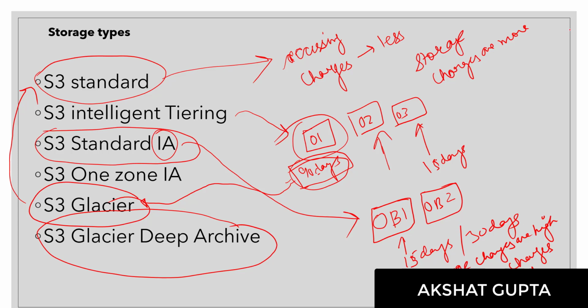When we talk about S3 Standard IA, which is infrequent access, it is again very fast, but usage charges are high. So if you are using a particular object every day, this would be very costly for you. You need to put your brain to work on which storage type would be useful for you. The accessing charges are very high, but the storage charges are very low. So if you are not using it regularly, you can use Standard IA in that case.